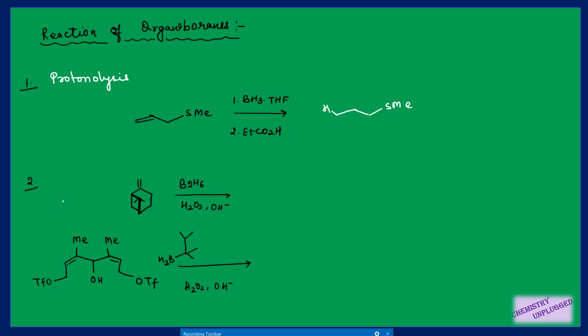Then the second possibility is that we are using alkaline H2O2, which we have seen in various reactions, that it will convert your organoborane into alcohol. So we will see this example first. In the first step we will get an organoborane like this, then we are using H2O2, so it will be converted into an alcohol group, right. Then in this case we are using this thexyl borane, H2O2 and NaOH.